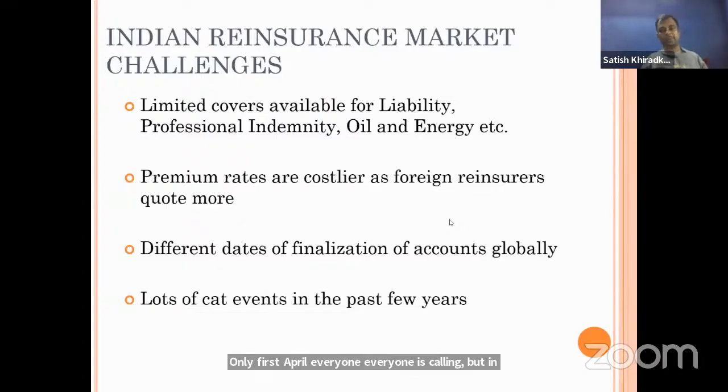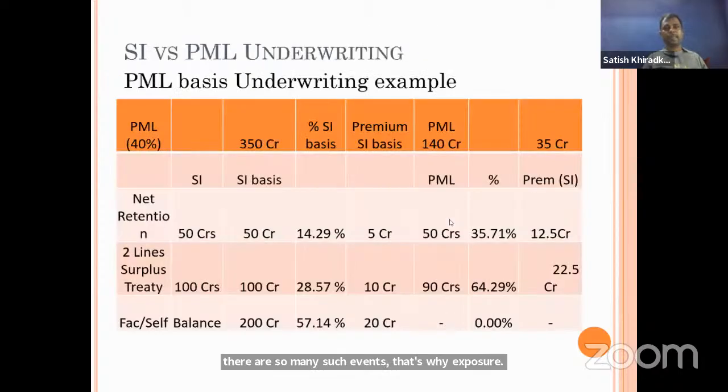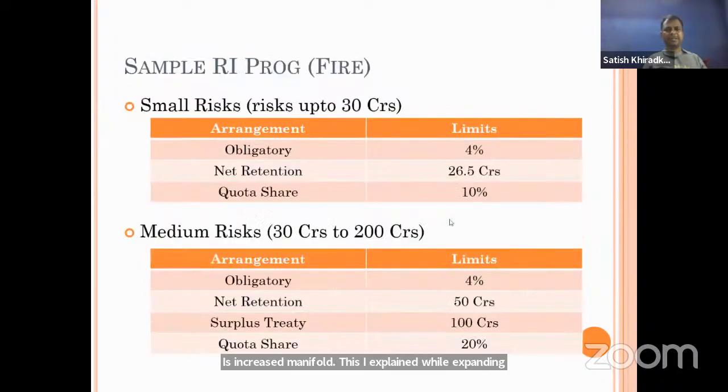So there can be a problem in accounting, and there have been lots of cat events in the past years. Earlier there were not so many catastrophic events, but in the recent past there are so many such events. That's why exposure has increased manifold. This I explained while explaining the PML clause. Here is just an example of how the arrangement is, and I have given it not just from an examination point of view, but for practical purposes.